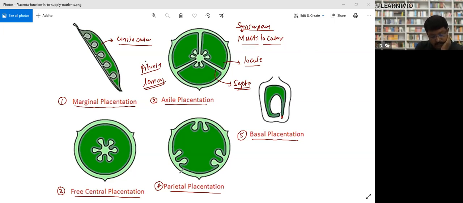Here the ovule remains attached to the wall of ovary at peripheral situation.